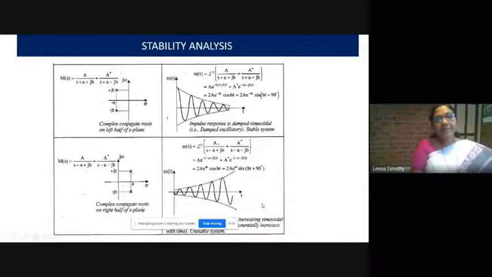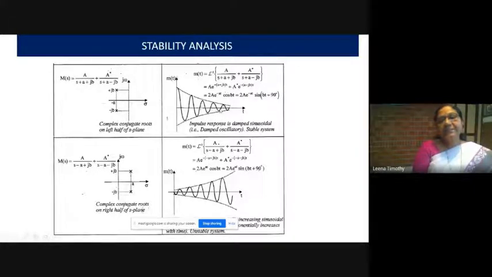Now suppose all the possibilities of the roots. Suppose the roots are complex, minus A plus or minus JB. So the roots are on the left hand side of the S-plane, and the impulse response is damped sinusoidal, damped oscillatory.